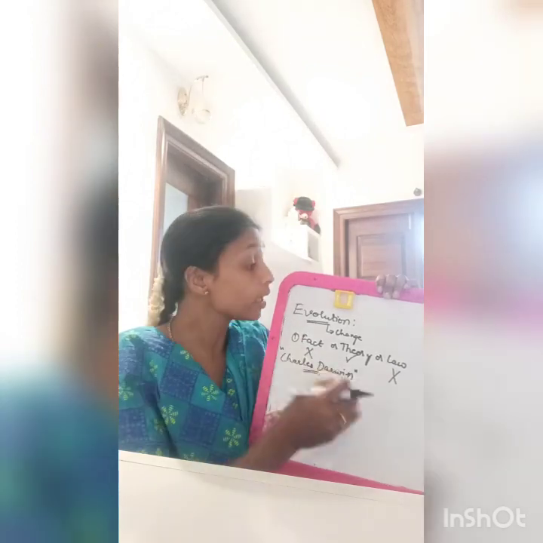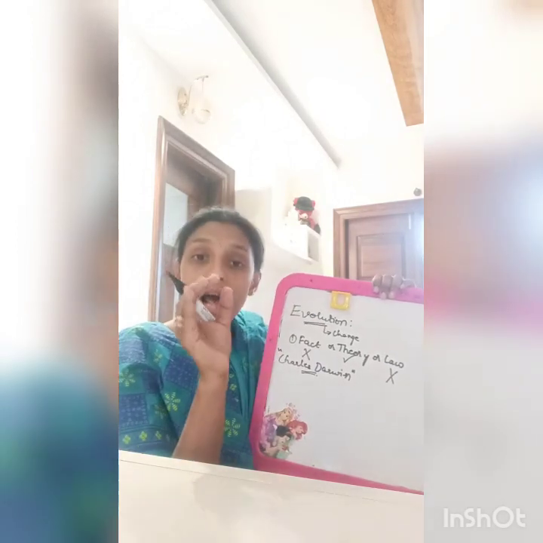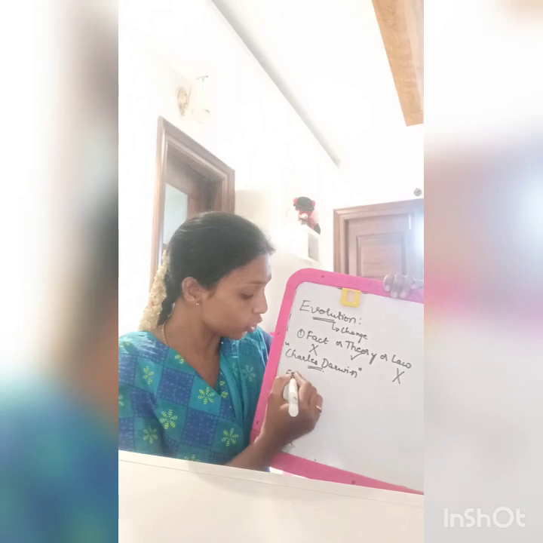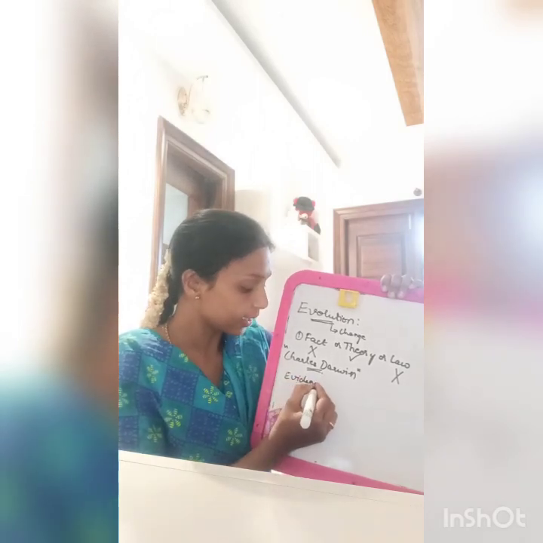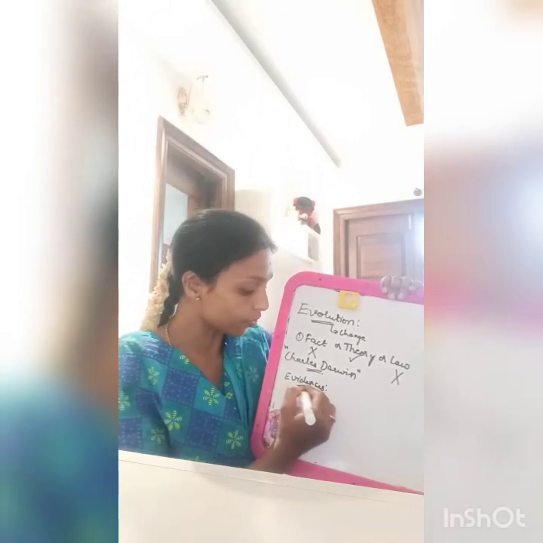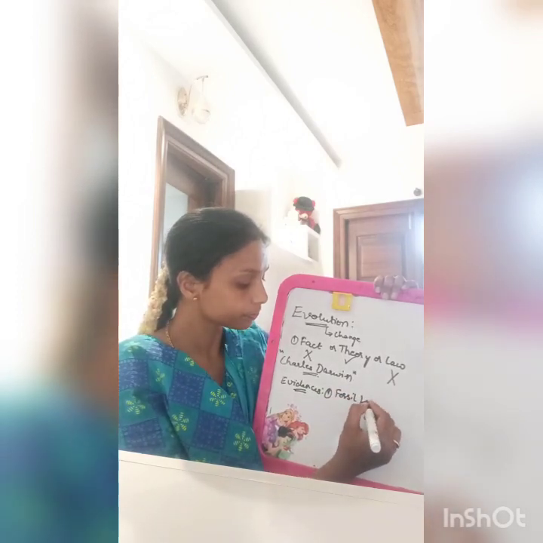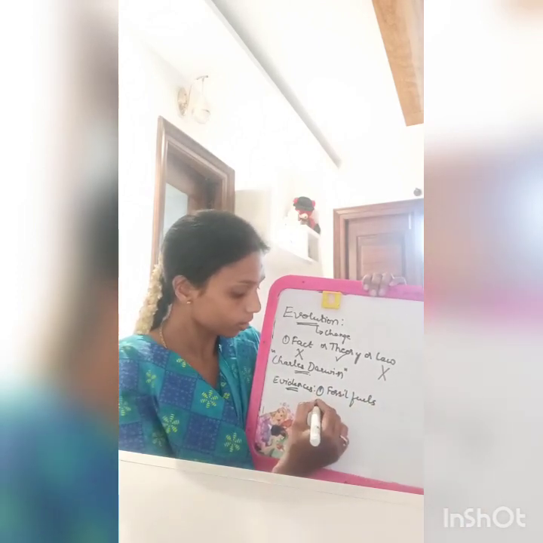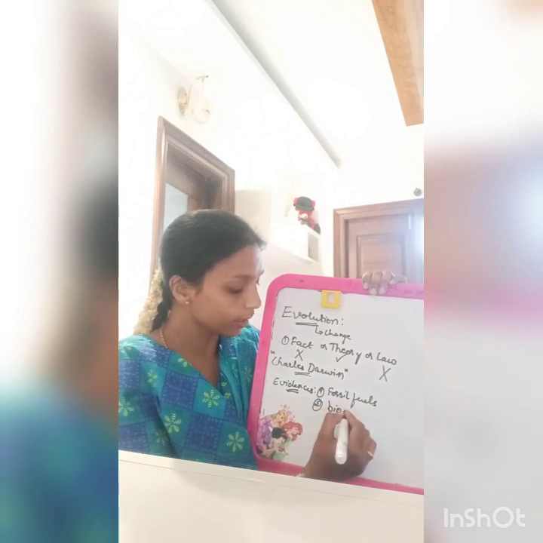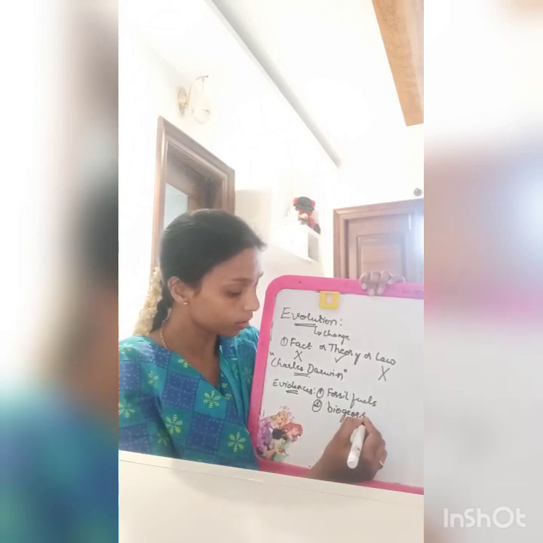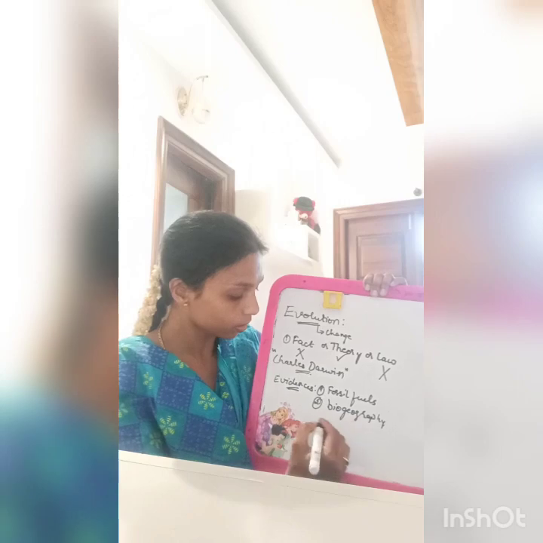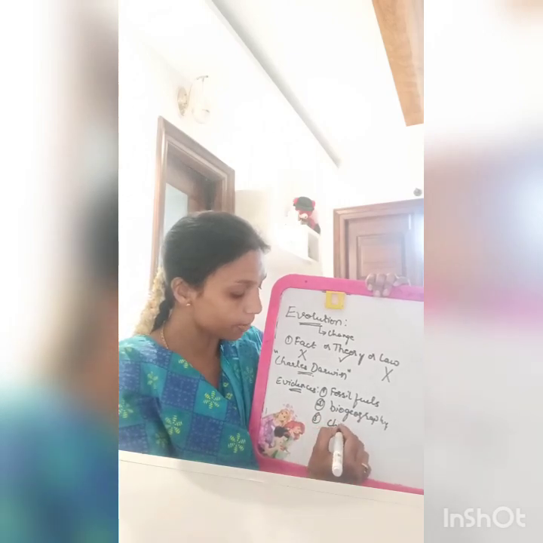Before moving on to this evolution, are there any evidences for evolution? Yes, there are evidences for evolution. One, fossil fuels, biogeography, chronometric embryology.